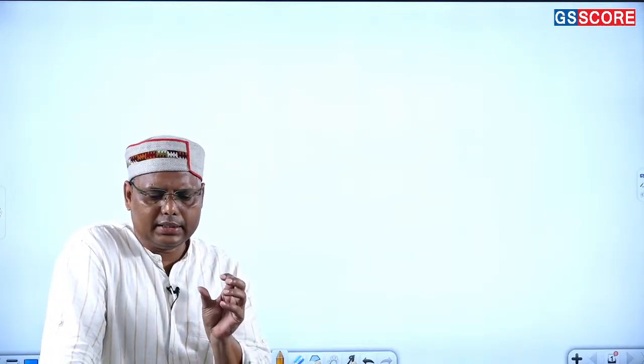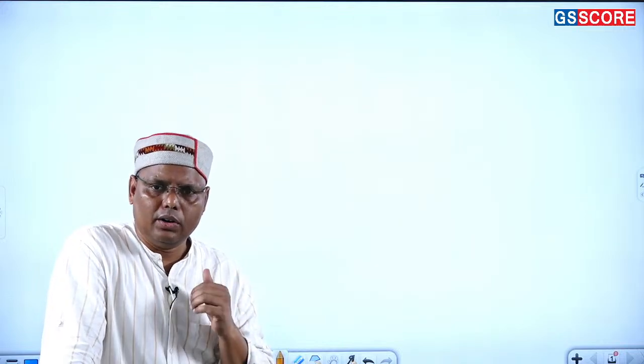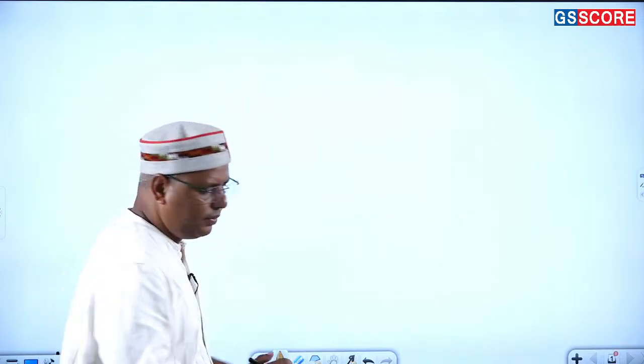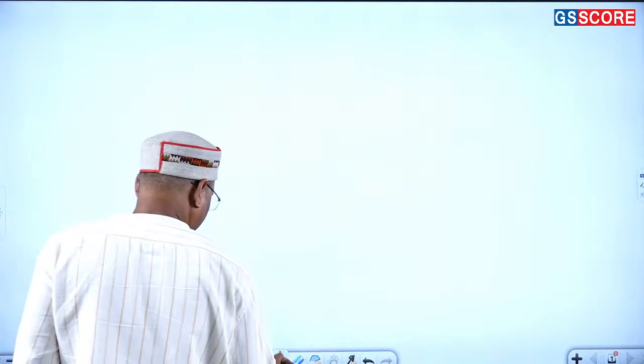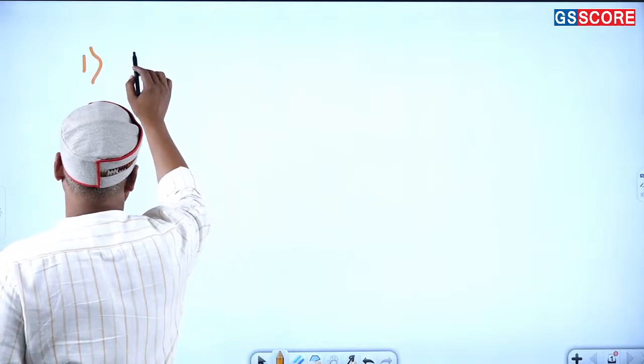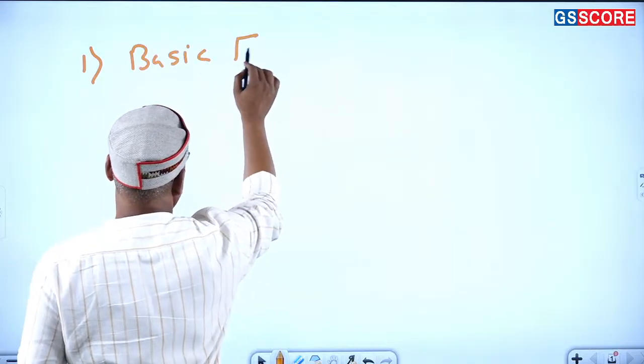Or basically there are some fundamental reasons because of which some are not able to score well, but others are managing a good score, right? So first of all, if I talk about the differences, it comes down to the basic fundamental understanding.